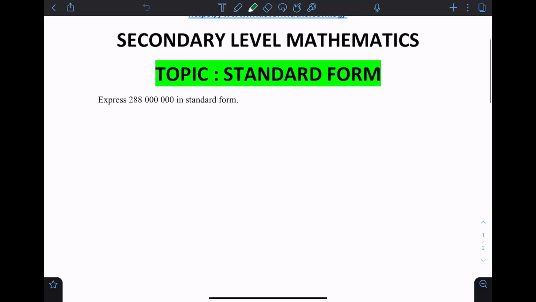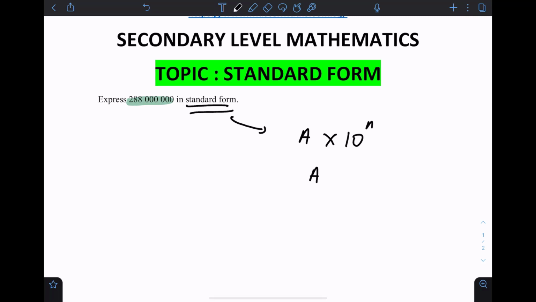Express 288 million in standard form. Now, what is standard form? Standard form is expressed as a times 10 to the power of n, whereby a has to be strictly less than 10 but can be more than or equal to 1. And n must be an integer, meaning it has to be a whole number.